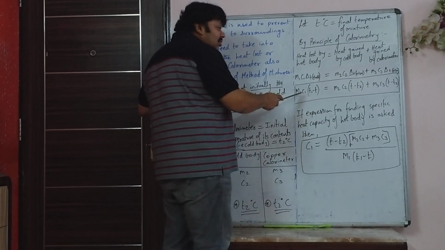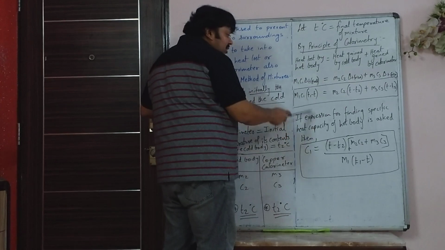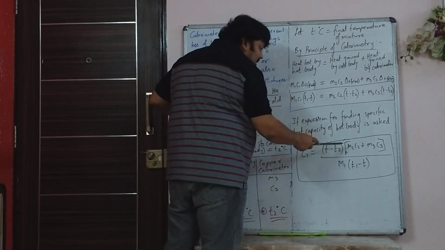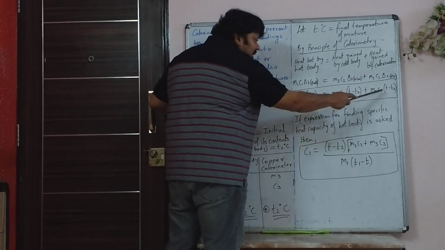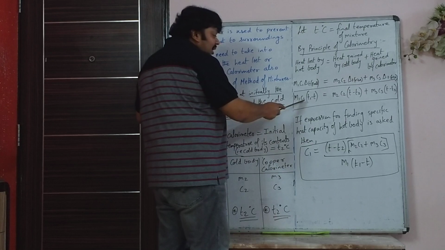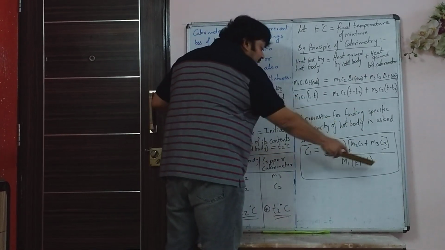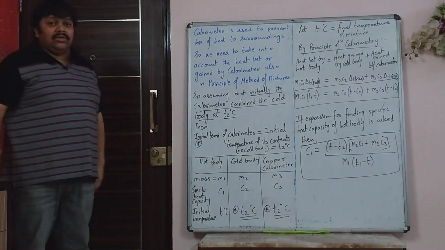In that case, you can't leave it here; this expression has to be rewritten in terms of only C1. You take T minus T2 common, out of M2 C2 plus M3 C3, and the other terms, M1 and T1 minus T, you write at the denominator. So we will stop there for today and we will continue in the next class.